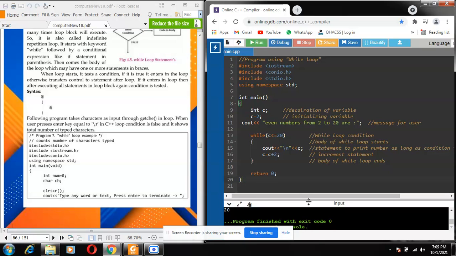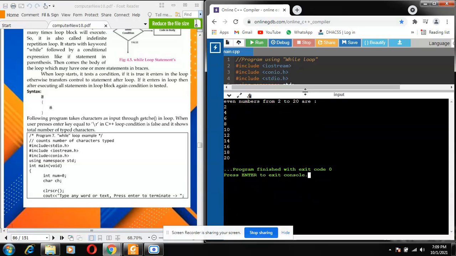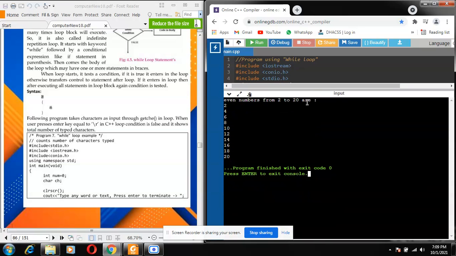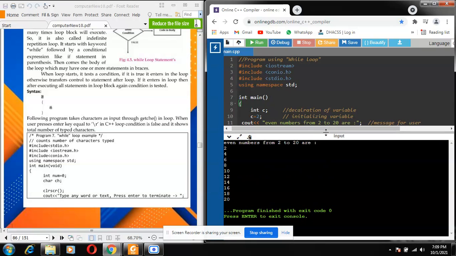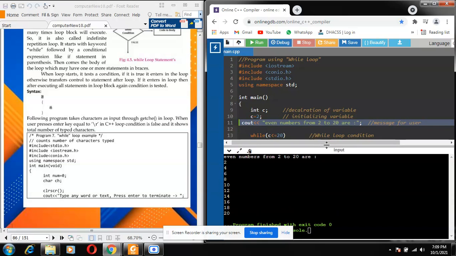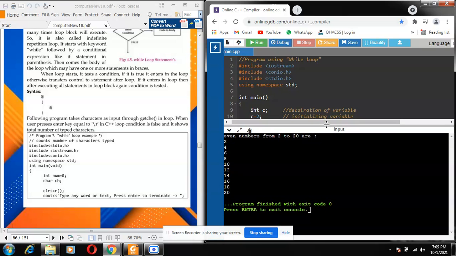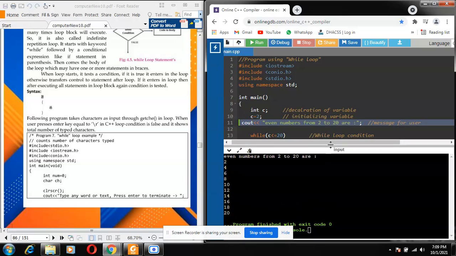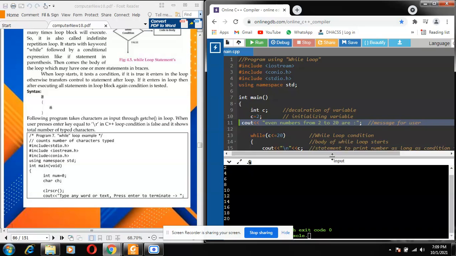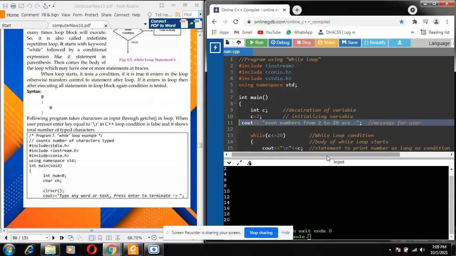The compiler is compiling the program, and here is the result. Even numbers from 2 to 20, as I wanted in the message. This message is printed first. Then my first number, as the condition is true, my first number in C is 2. So the condition is true, since 2 is less than 20. The compiler will enter the body of the loop and print the number, and you can see the number 2 printed over here.